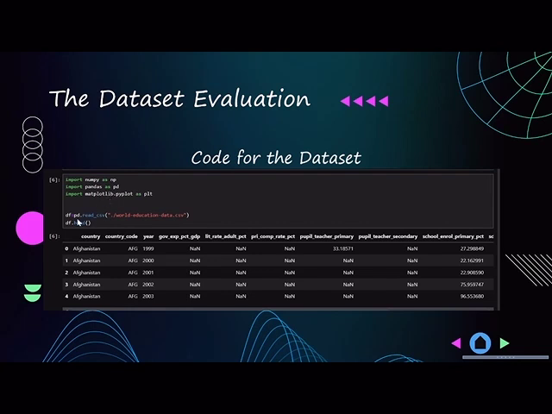First of all, we use the function df = pd.read_csv on the world education data. What this does is convert our CSV file into a data frame. This is a pandas library function. Our data frame makes it easier for us to perform CRUD operations on the data and to read the data. The df.head function displays the first five rows. You can see that there are some NaN values here. What are these NaN values? Let's have a look.